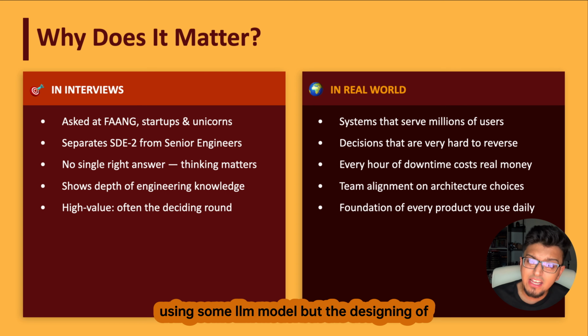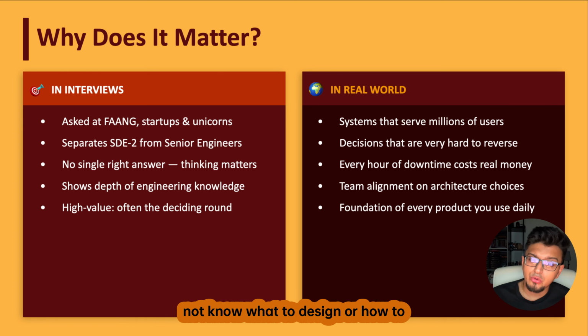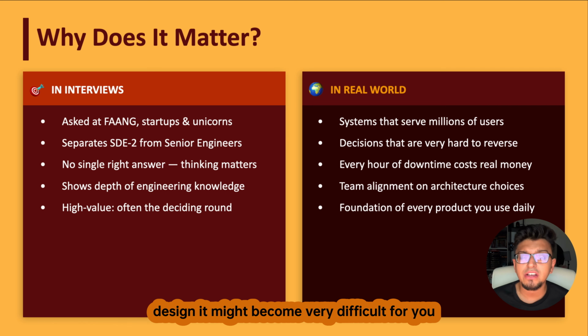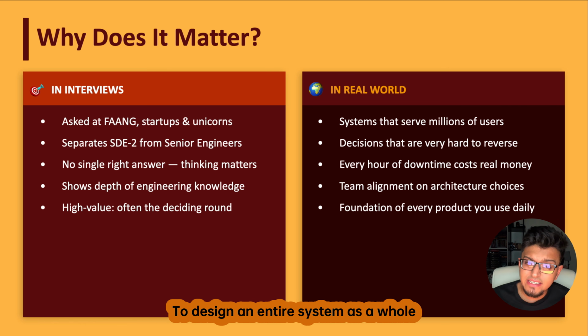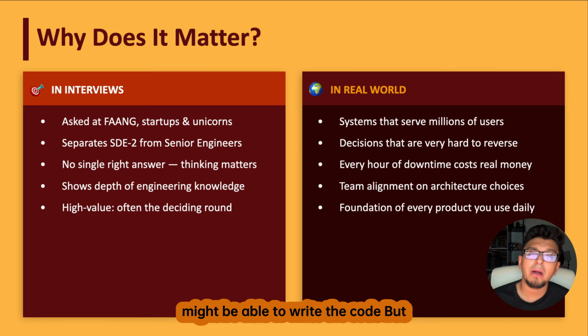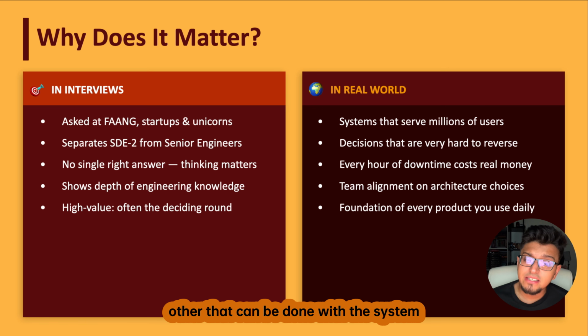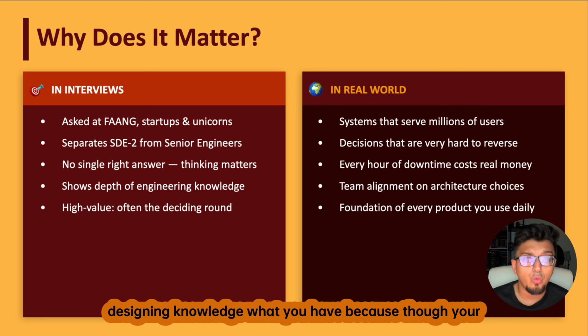But designing the system is crucial starting from the junior developer level. Just by doing prompt engineering you might be able to write the code, but how different systems should interact with each other can be handled with the system designing knowledge that you have.